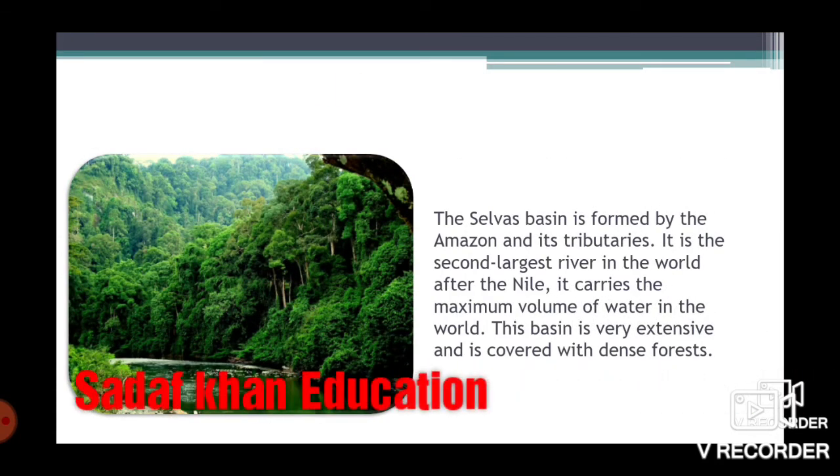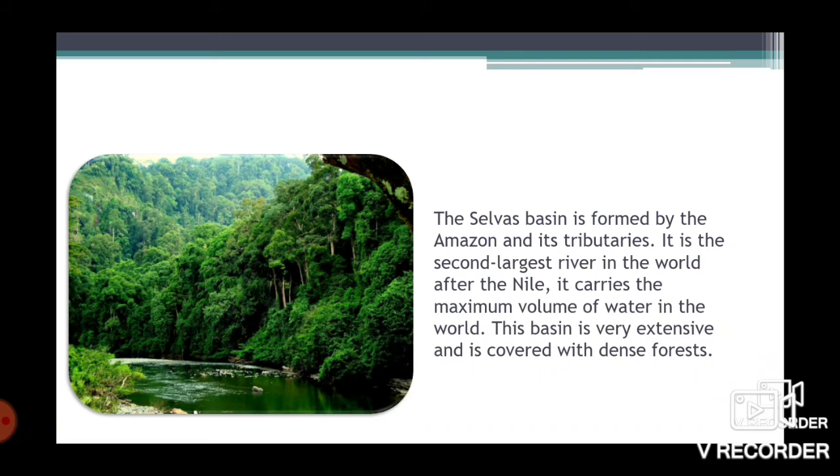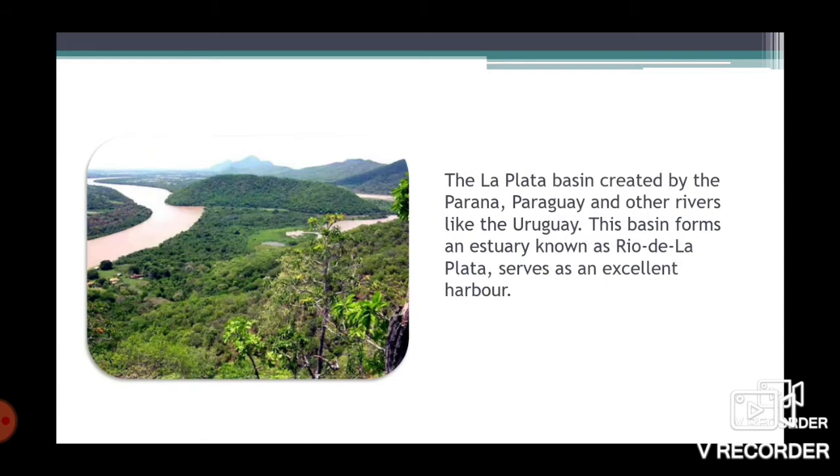Another river basin is the Selvas Basin. It is formed by the Amazon River, which is the longest river and the second largest river in the world after the Nile. And the Nile River is found in the African continent. It carries the maximum volume of water in the world. The basin is very extensive and is covered with dense forest, and these forests we know as the selvas.